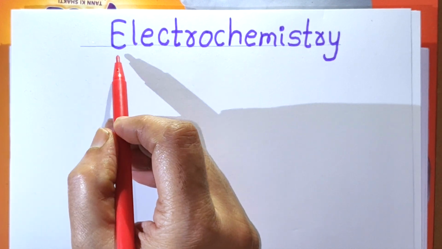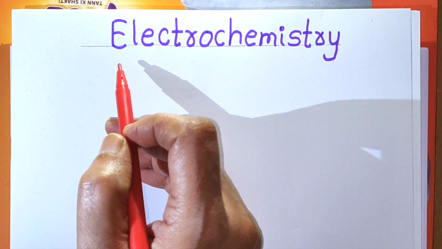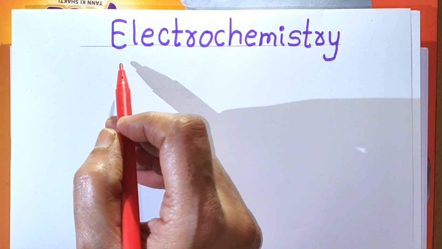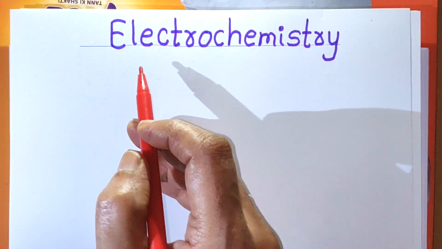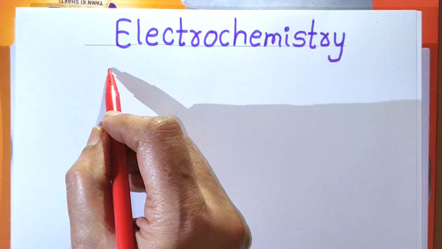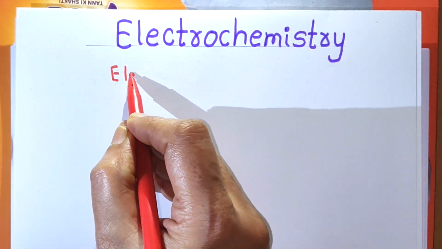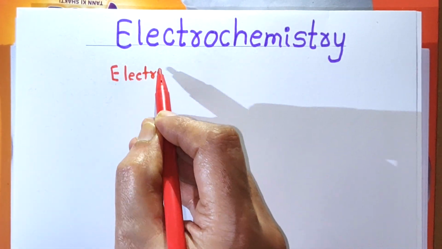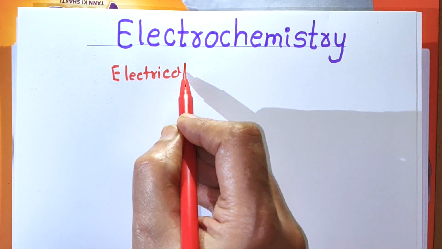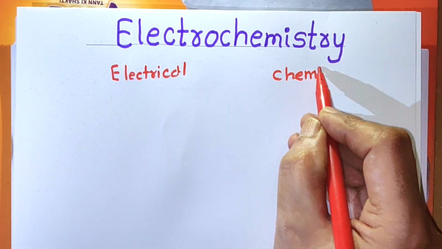In this video, we will start the new topic, that is fifth topic in the Maharashtra Board 12th Science syllabus, electrochemistry. Now, electrochemistry, this word is made up of two types of energies: electrical energy and chemical energy.